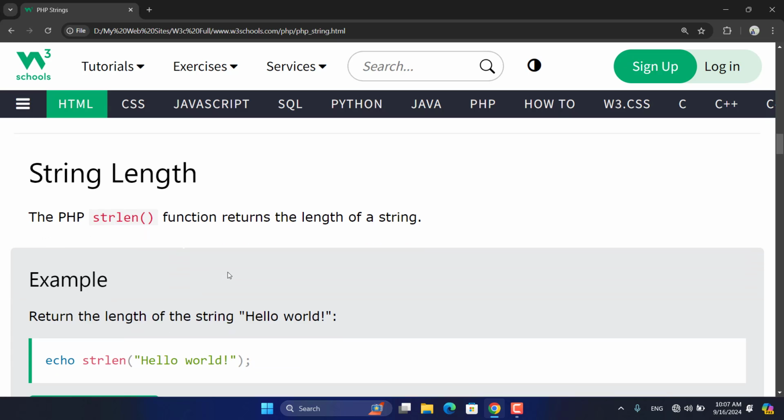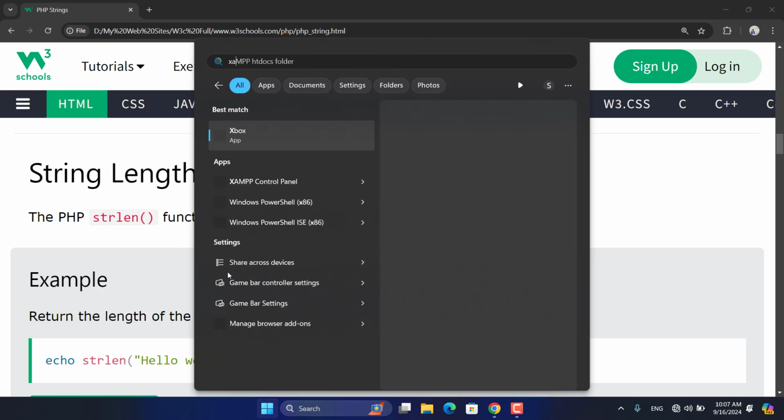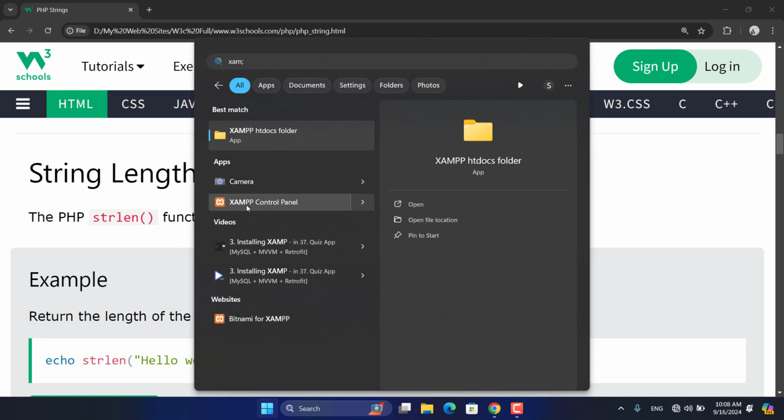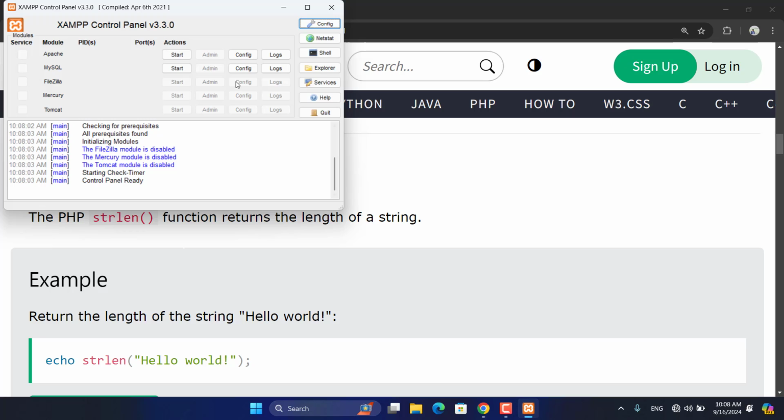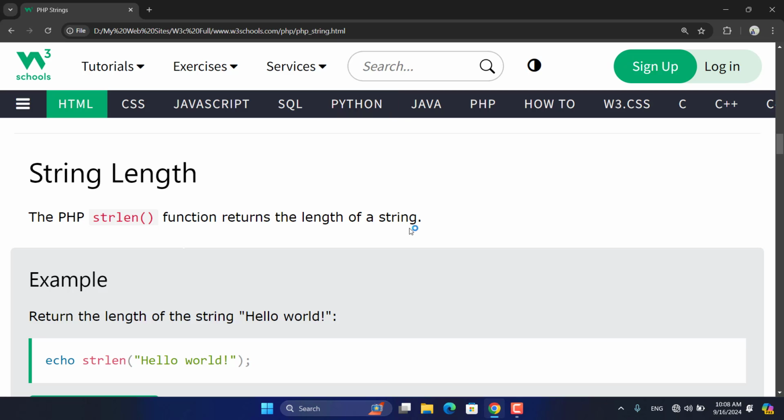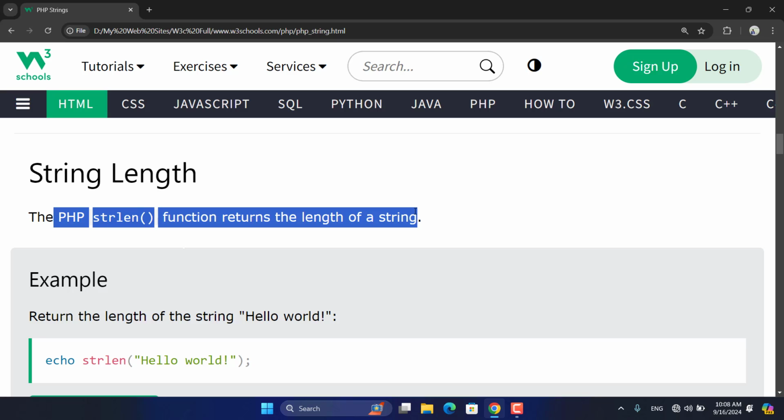So we have some functions on strings. The first one is strlen, whose full form is string length. It will show the length of our string, and it will also count blank spaces, not only characters. So the PHP strlen function returns the length of a string, how many characters a string has.